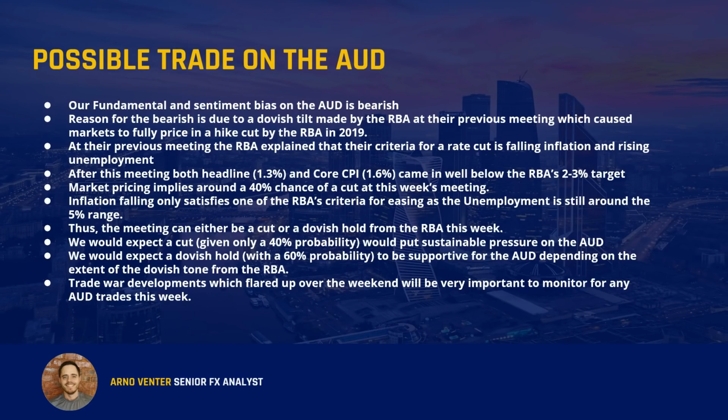Now our current fundamental and sentiment bias on the Aussie dollar is bearish, and the reason for this bearish view is due to the dovish tilt made by the RBA at their previous meeting, which caused markets to fully price in a rate cut by the RBA in 2019. Also, at the previous meeting, the RBA explained that their criteria for a rate cut would be falling inflation as well as rising unemployment. Thus, CPI and employment numbers coming out of Australia would be very important for the fundamental bias for the Aussie dollar.